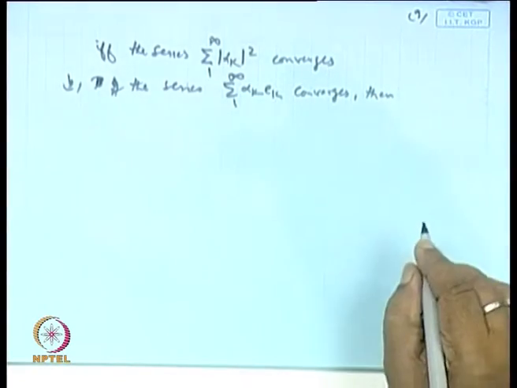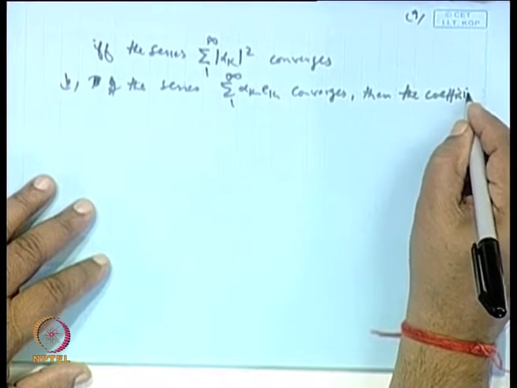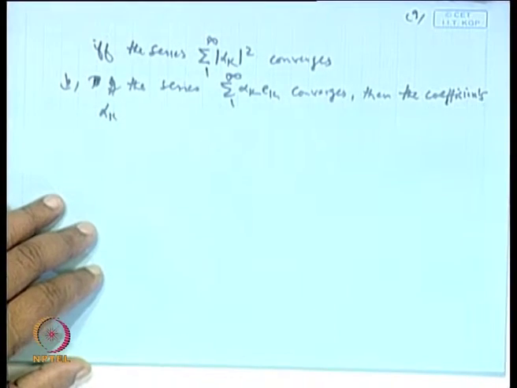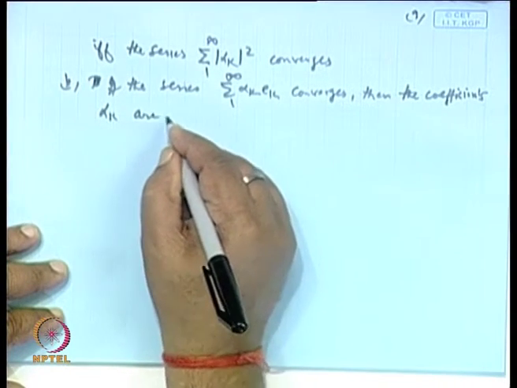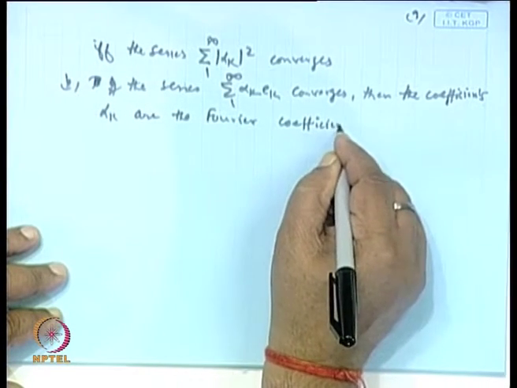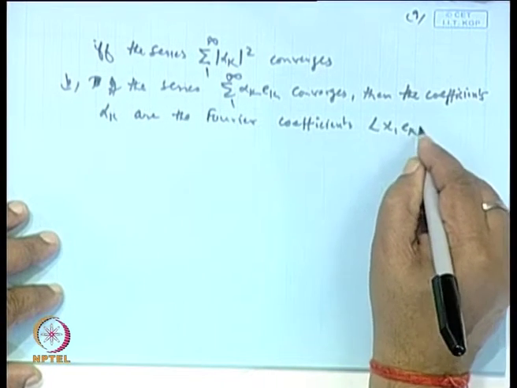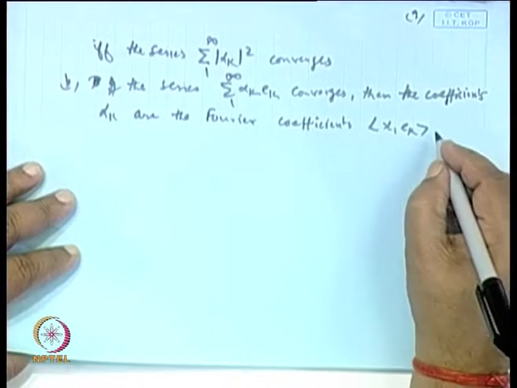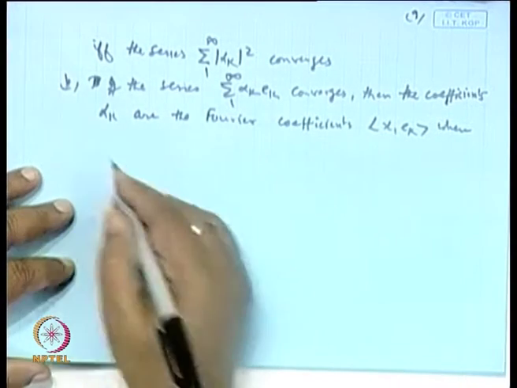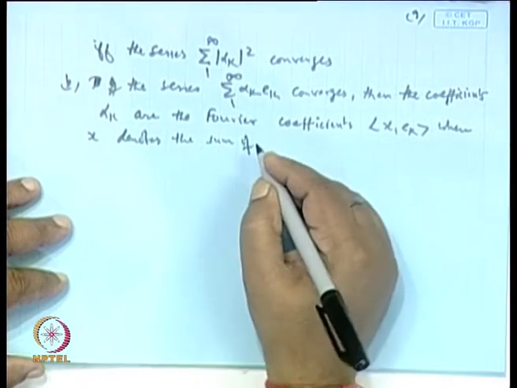then the coefficients alpha_k are the Fourier coefficients, the inner product of x with E_k, where x denotes the sum of this series.